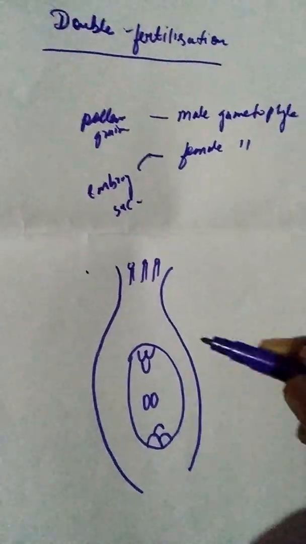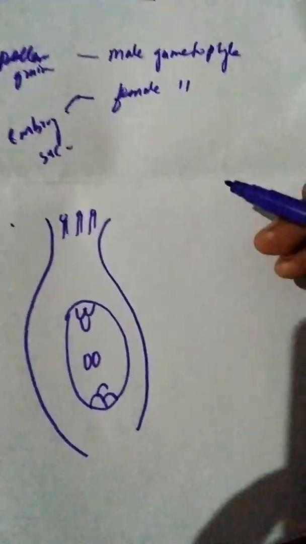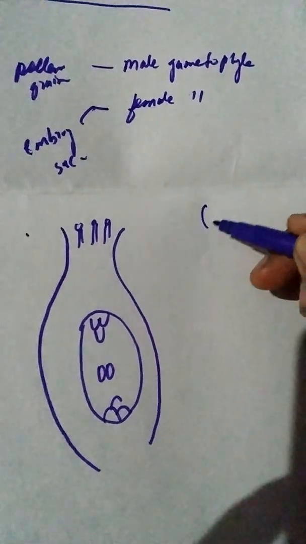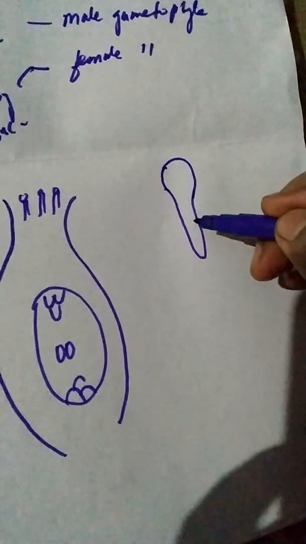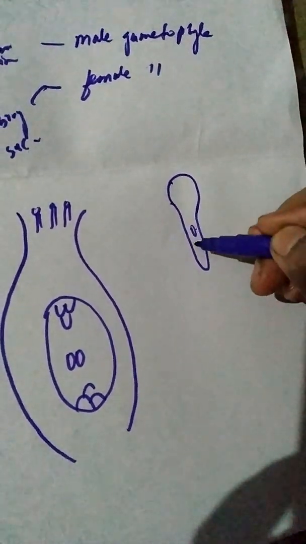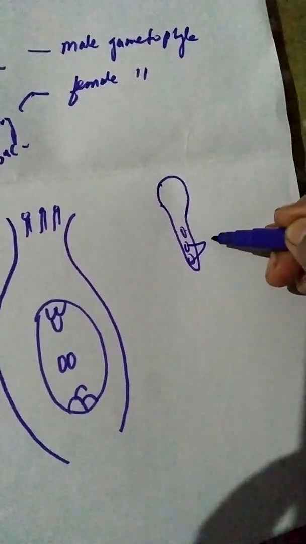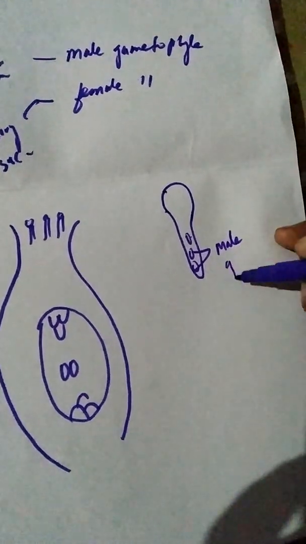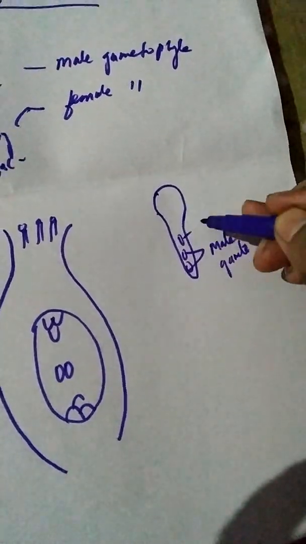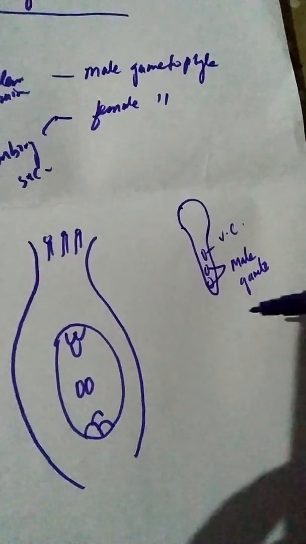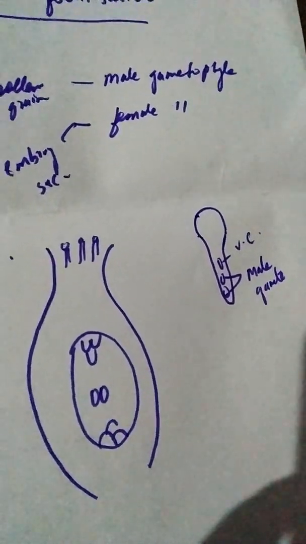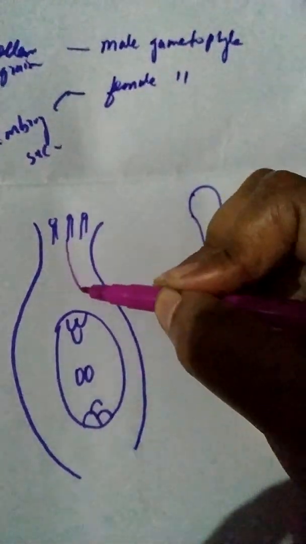Now, if we look separately at how the pollen develops, the pollen tube is formed. Here the vegetative cell is present, and the two male gametes are present. The tube will try to reach here.